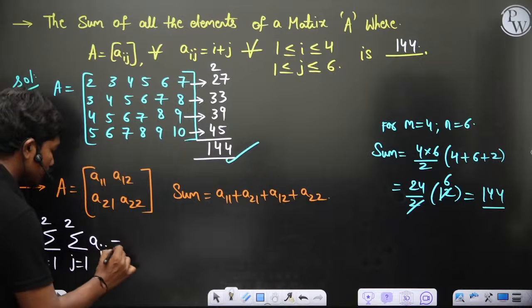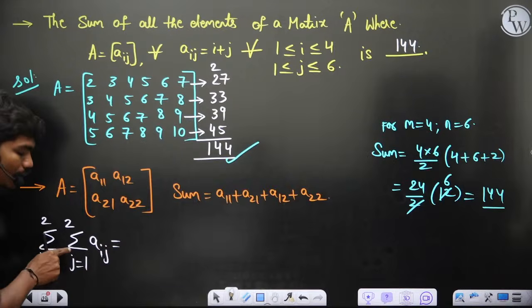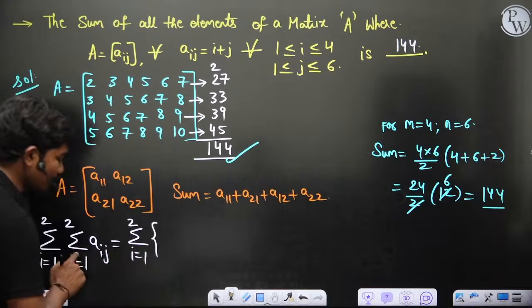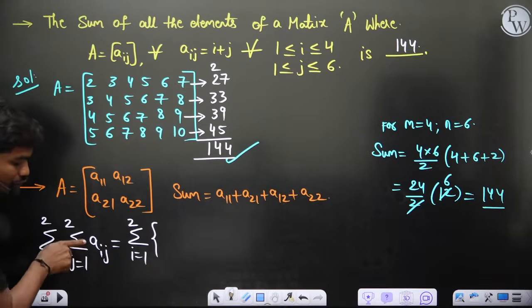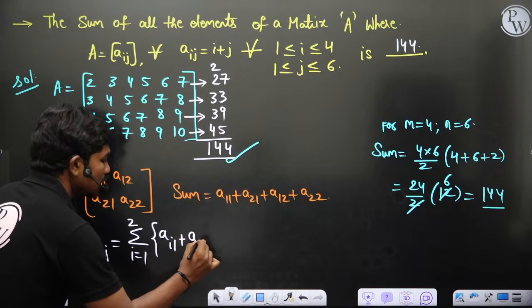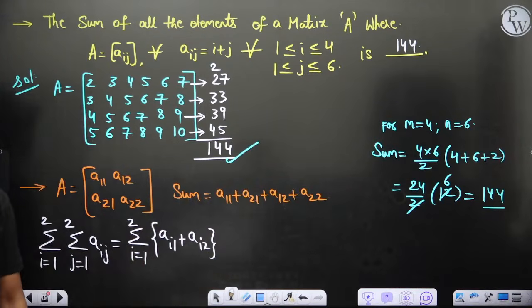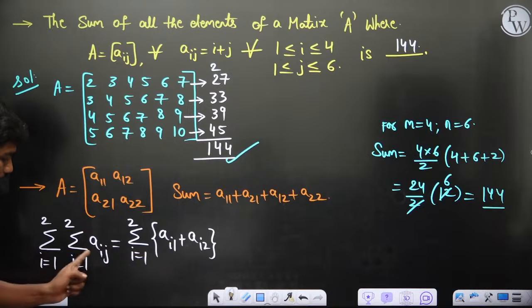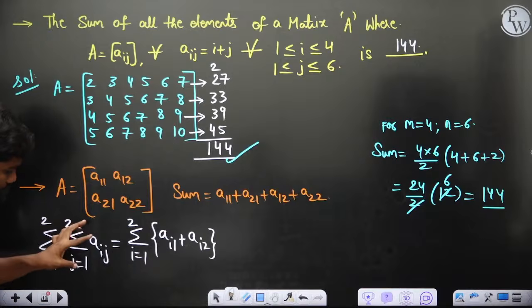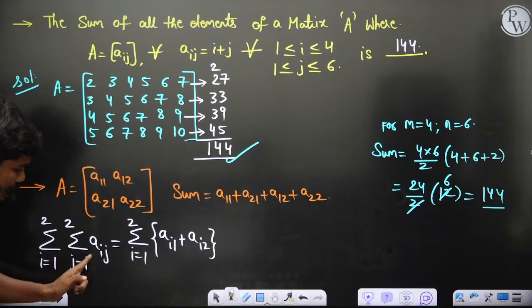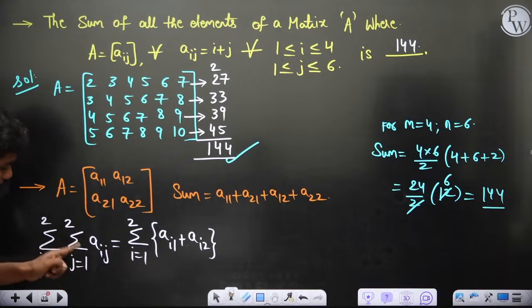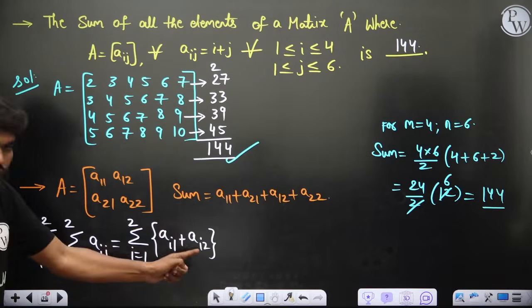Then it has two summations, one for i and one for j. Keep the i summation as it is and let us expand the j summation. j is going from 1 to 2. What does that mean? Ai1 plus Ai2. Will you all agree? Because I'm talking about j expansion. If I keep i fixed, then at a particular j, if I expand, I would have Ai1 because j is first replaced with 1. This is summation, so plus, and j is going from 1 to 2, so after 1, j will take the value of 2.